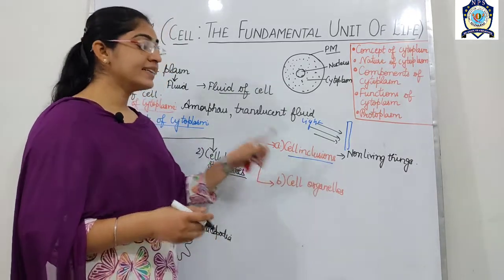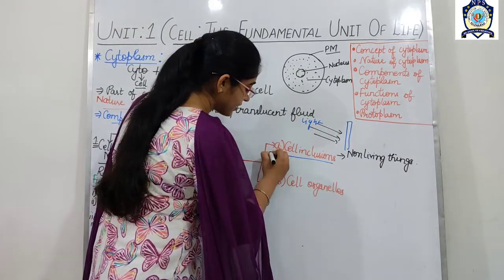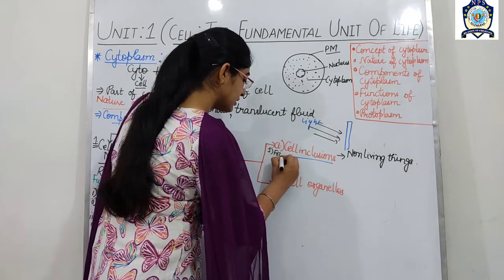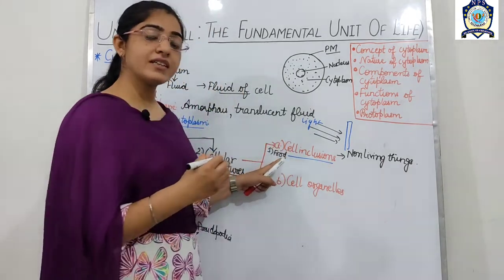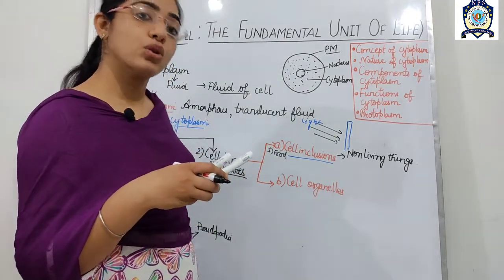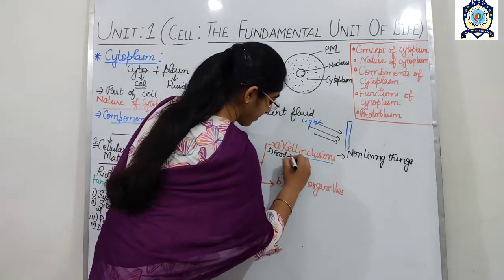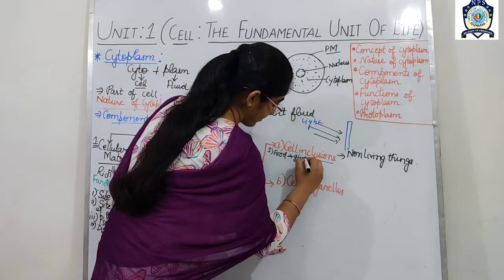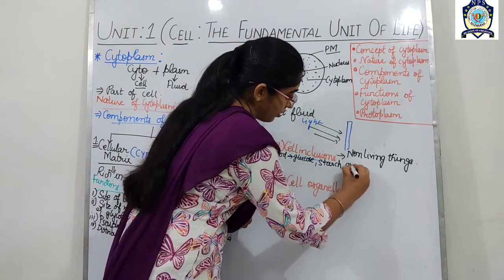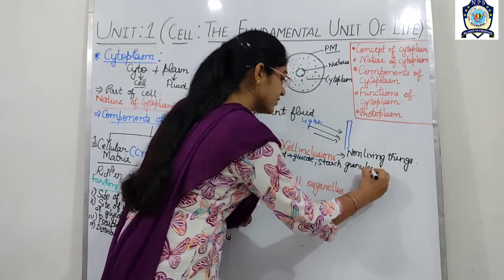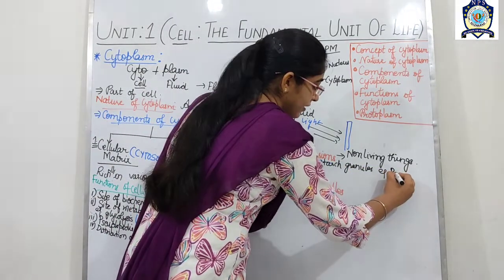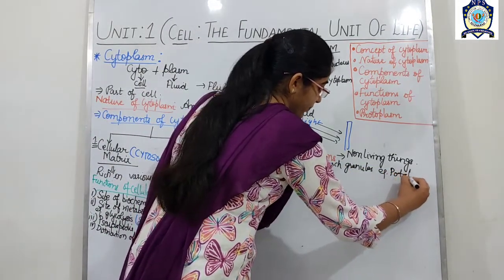These non-living things, first one is food, and this food is present in the form of glucose, and in the form of starch granules, for example in the potato.